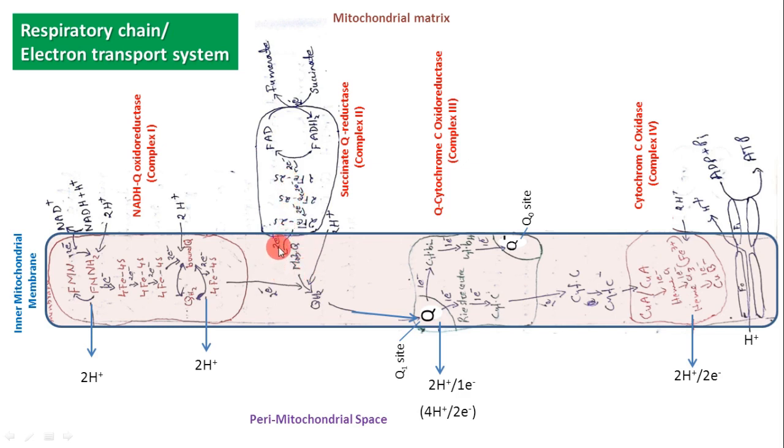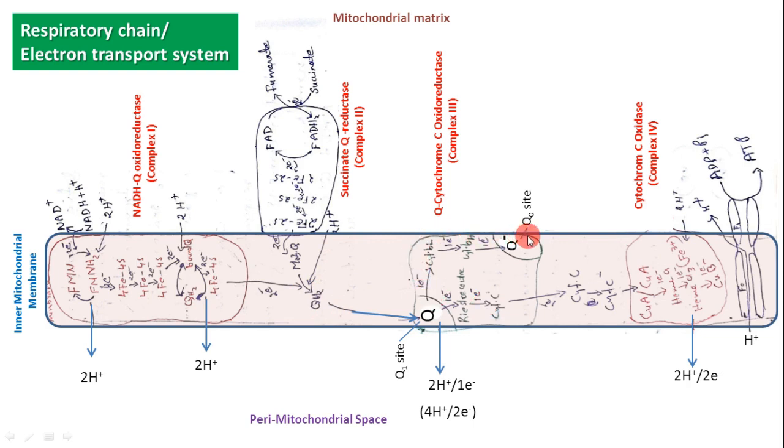Just like in the first case, mobile Q is reduced into QH2 by taking the 2 electrons from the iron sulfur center of complex 2. Then this QH2 moves to complex 3.